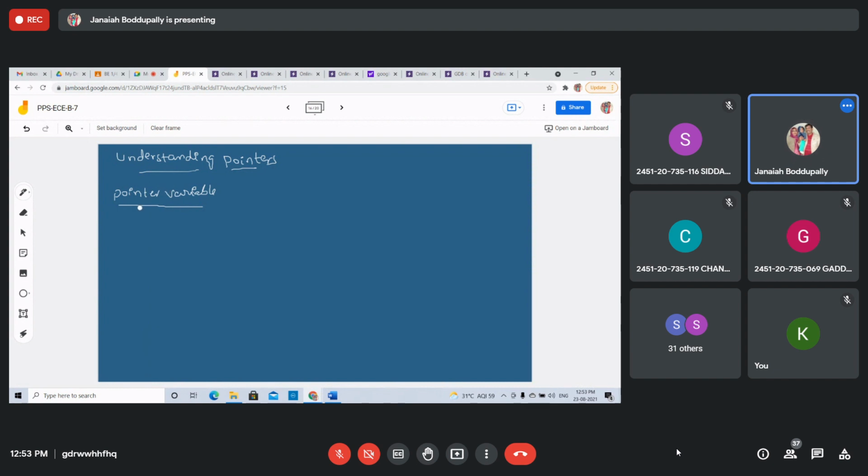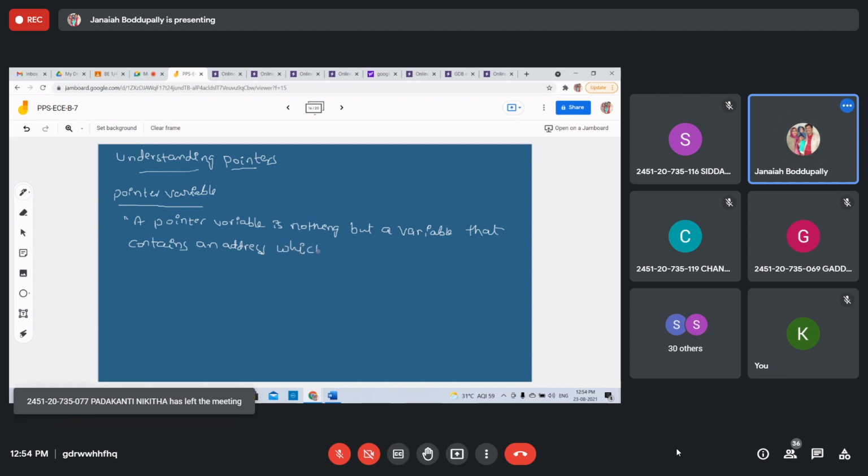A pointer variable is nothing but a variable that contains an address which is the location of another variable in memory.